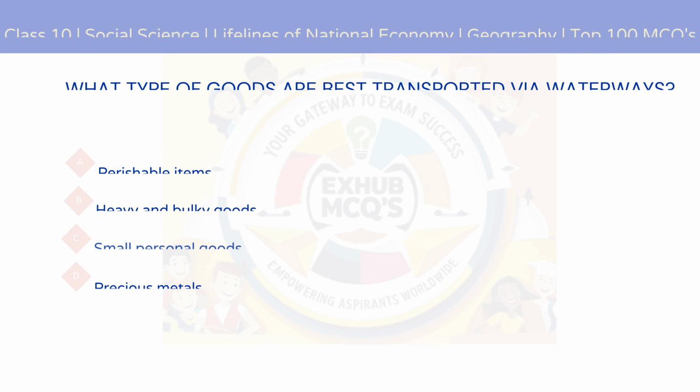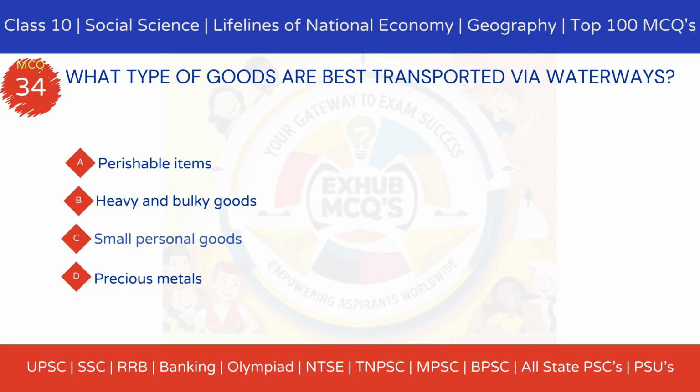challenging. MCQ 34. What type of goods are best transported via waterways? Option A, perishable items. Option B, heavy and bulky goods. Option C, small personal goods. Option D, precious metals.